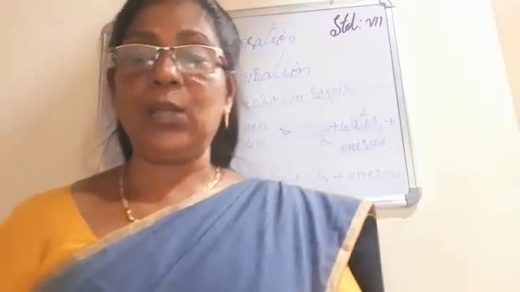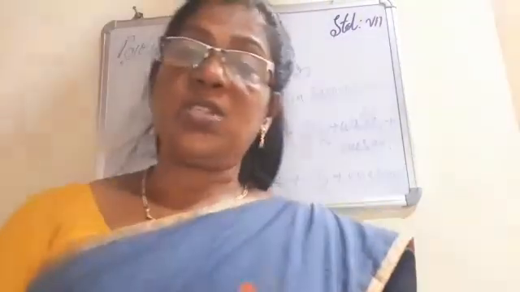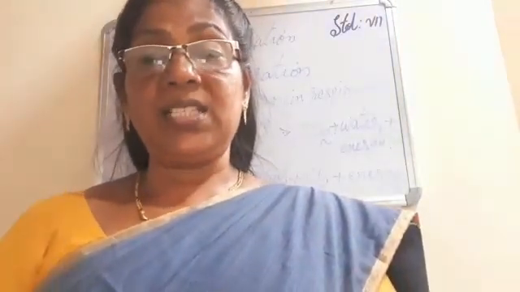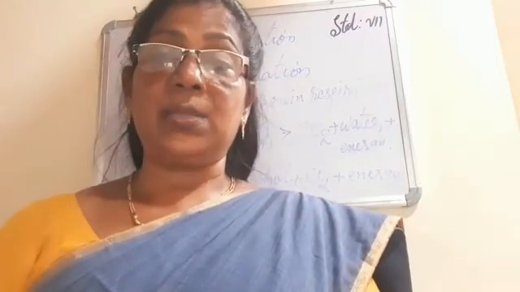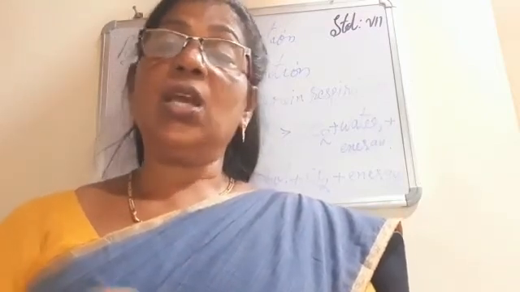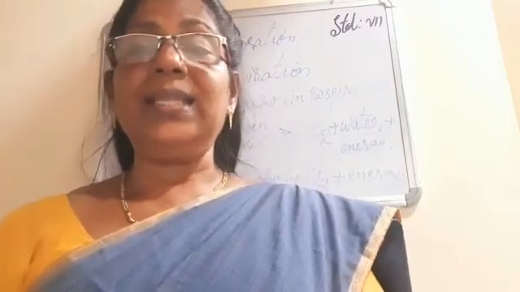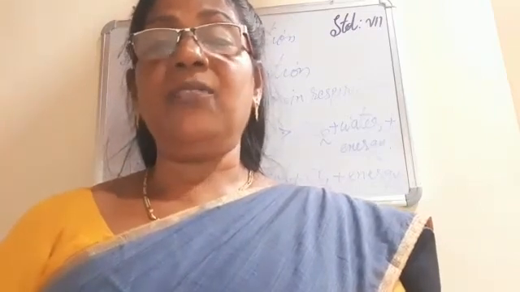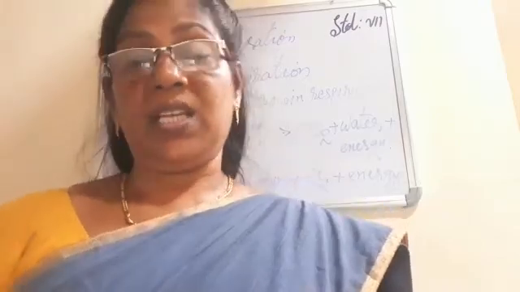So what is anaerobic respiration? Anaerobic respiration is the opposite of aerobic respiration. In aerobic respiration, oxygen is needed, and in anaerobic respiration, oxygen is not needed. So, if the breaking up of glucose takes place in the absence of oxygen, it is called anaerobic respiration.